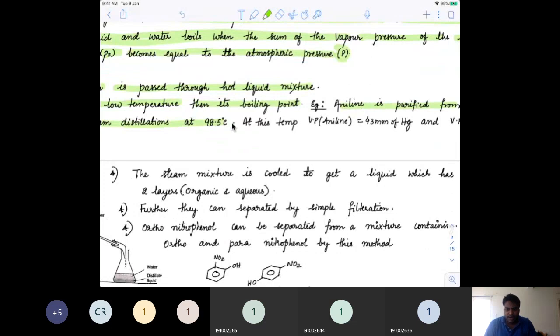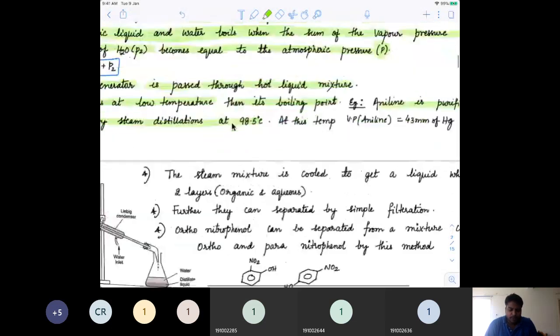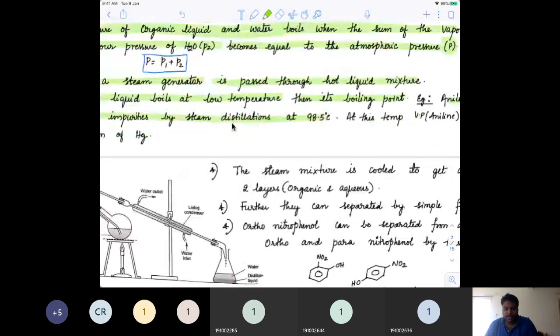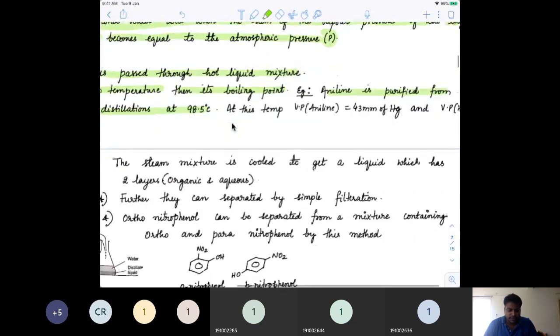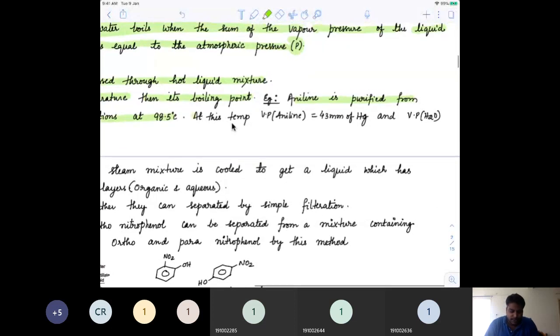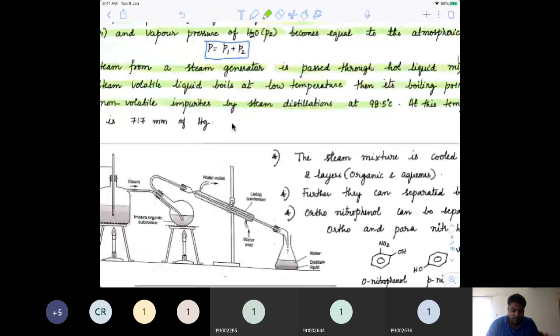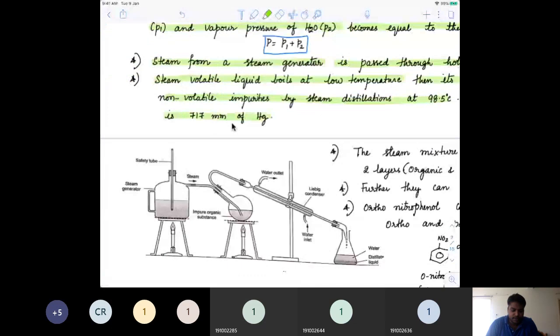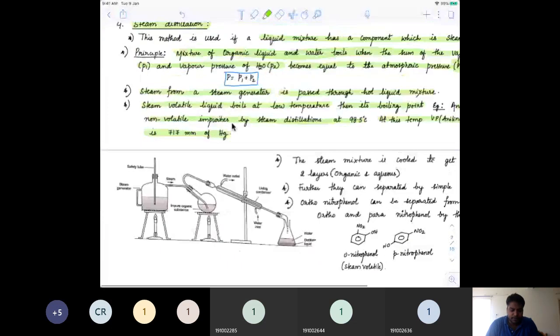But on adding it with steam, the boiling point has come down drastically to 98.5 degrees. So rather it's not the boiling point, it is a mixture with that steam. At that particular temperature, the entire thing has been converted into steam. At this temperature, the vapor pressure of aniline is around 43 mm of Hg, while the vapor pressure of water is 717 mm of Hg.